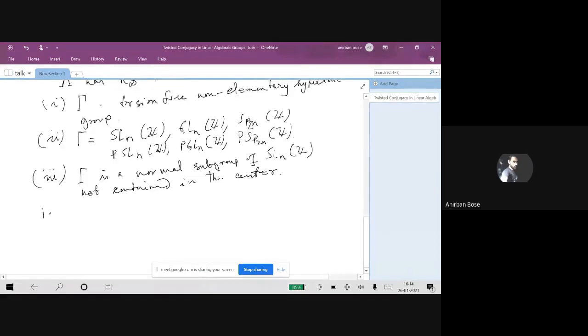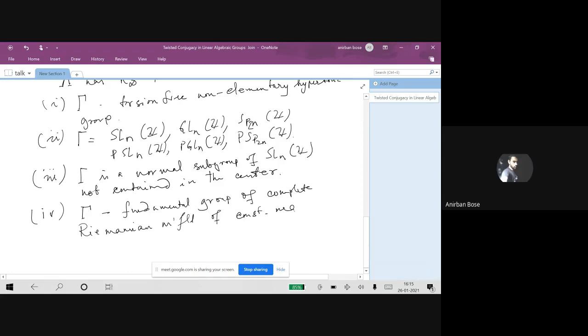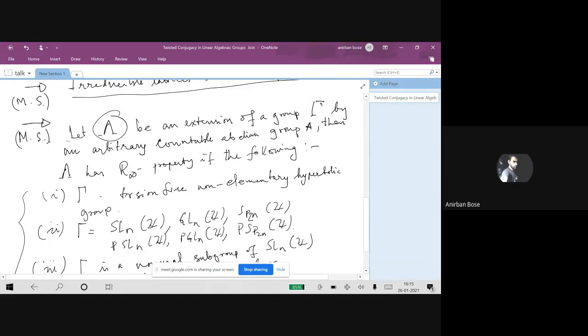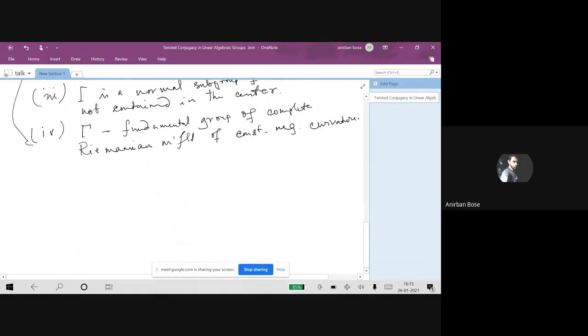And one more possibility they talk about is that gamma appears as a fundamental group. So gamma is a fundamental group of a complete Riemannian manifold of constant negative curvature. So these are some sufficient conditions under which this kind of extended group enjoys the R infinity property. That's what they talked about.